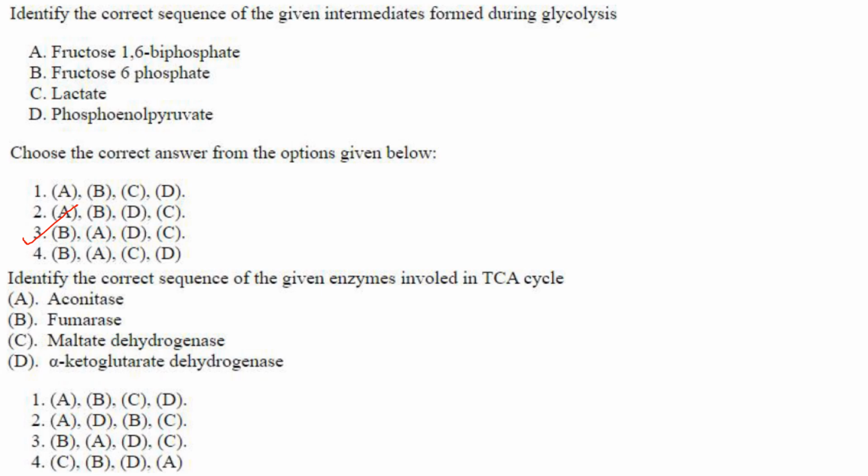Identify the correct sequence of enzymes involved in the TCA cycle. Here you have to know the TCA cycle. So first one will be aconitase, A. Then comes alpha ketoglutarate dehydrogenase, D. Then fumarase and malate dehydrogenase. So ADBC. Answer is option 2.